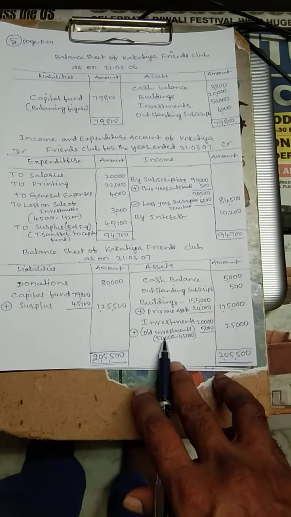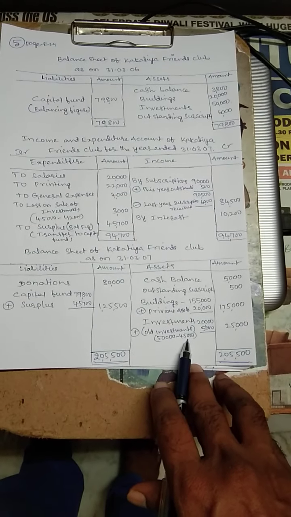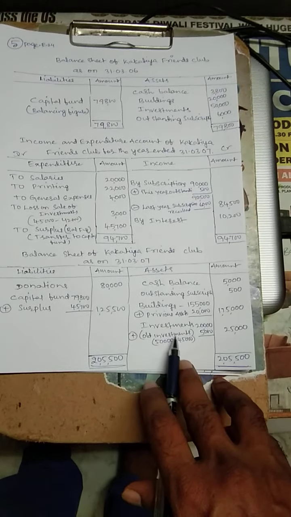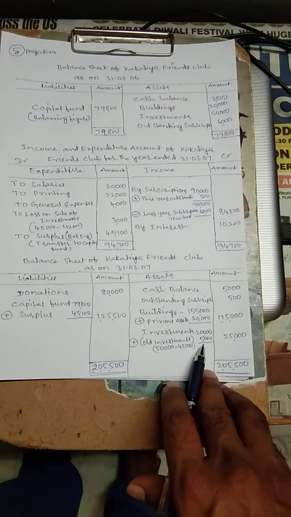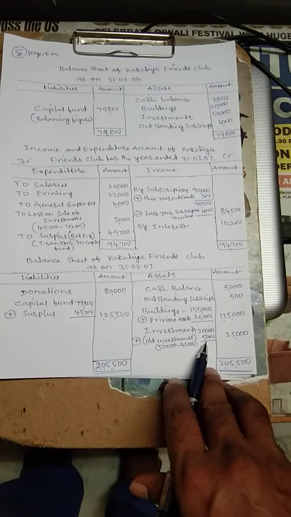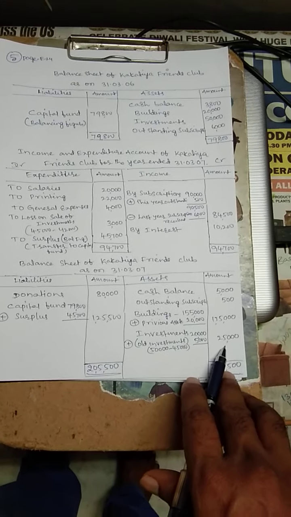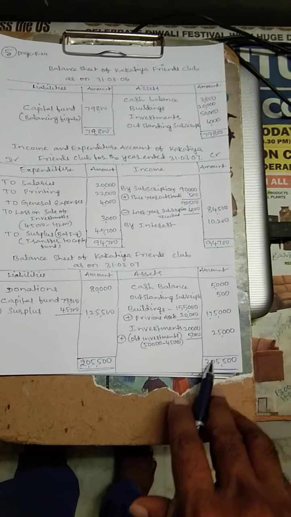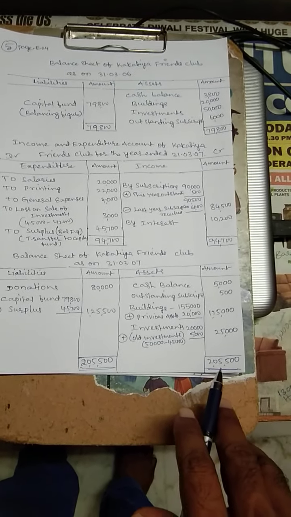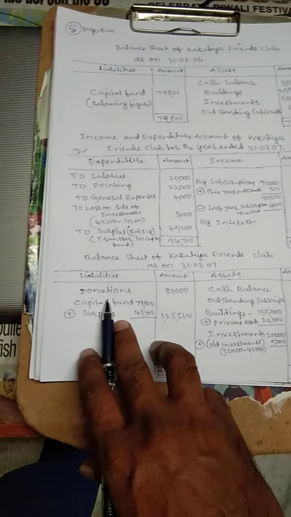Last year we had 50,000 investments. Out of this, 45,000 investments we have sold. We get this information from the other information. So 5,000 investments are there from the previous year. We add these two figures and get 25,000 in the outer column. Total 2,05,500.